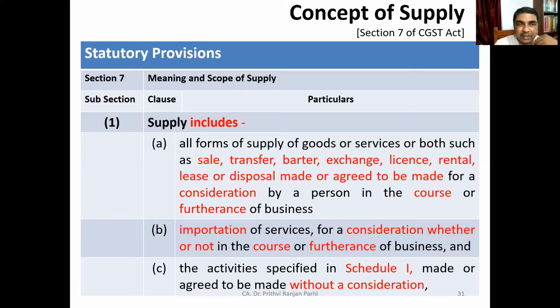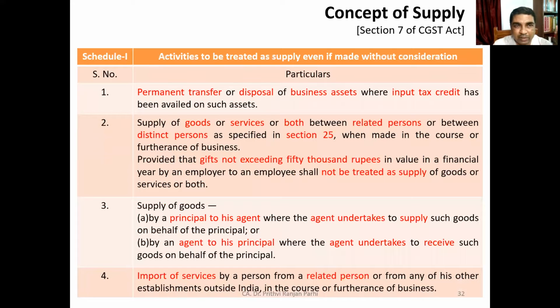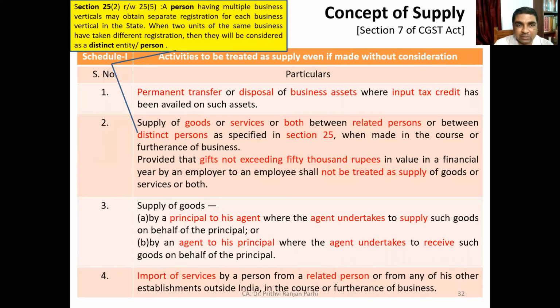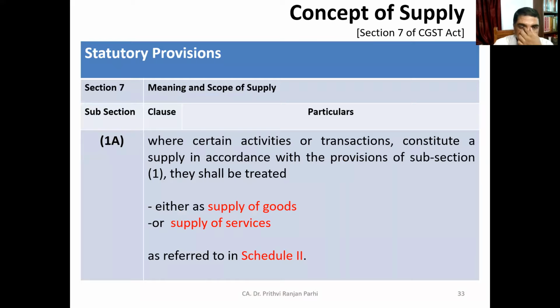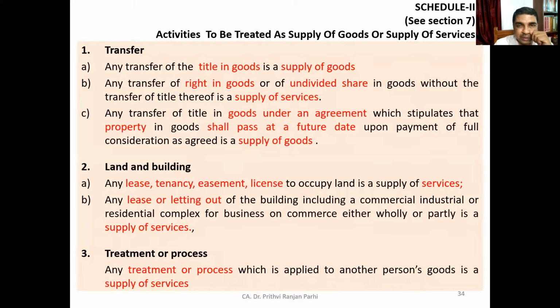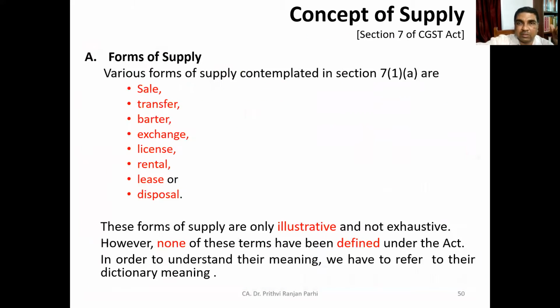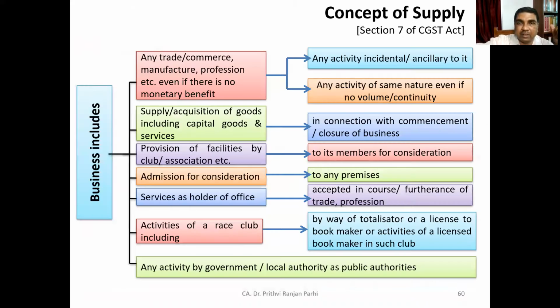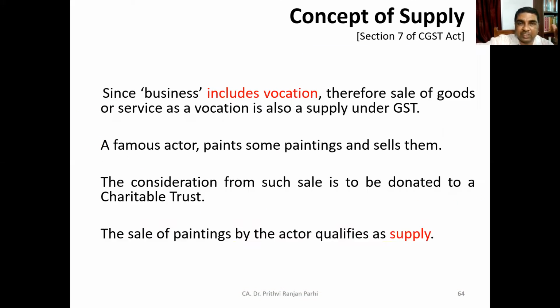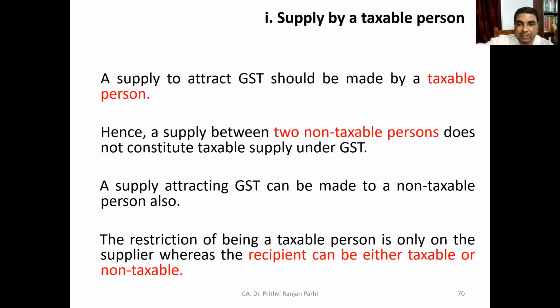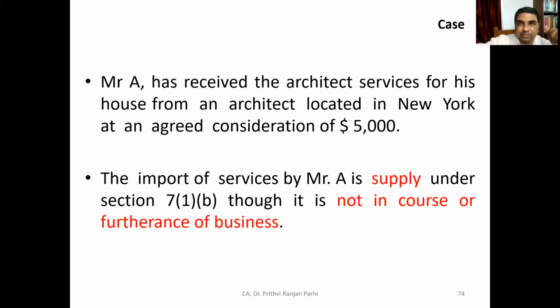So what are the items included in Schedule 1? We have already seen those things. So we have analyzed the provision in detail. And the meaning of consideration, these are some examples, some cases we have already done in your previous class.